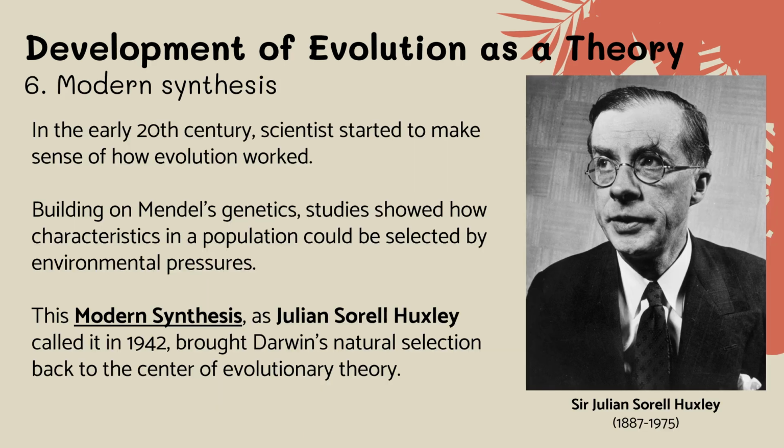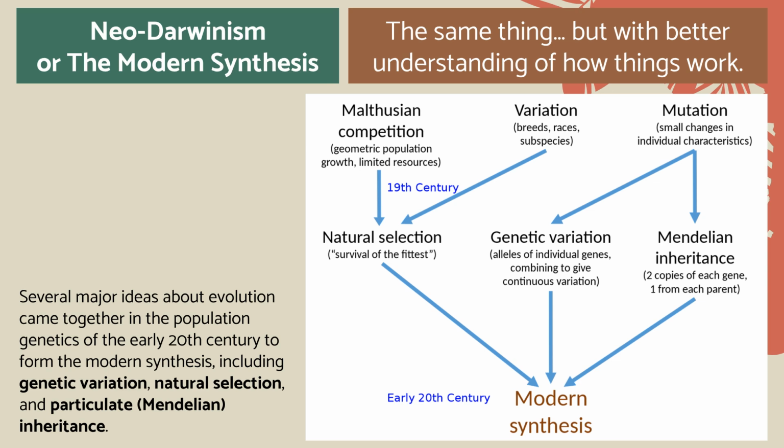In the early 20th century, scientists began using genetics to understand how traits in populations respond to environmental pressures. Julian Sorel Huxley named this combined explanation the modern synthesis in 1942. By linking genes, variation, and natural selection, scientists brought Darwin's ideas back to the center of evolutionary theory with stronger evidence. This slide shows how several ideas came together to form the modern synthesis, also called neo-Darwinism.